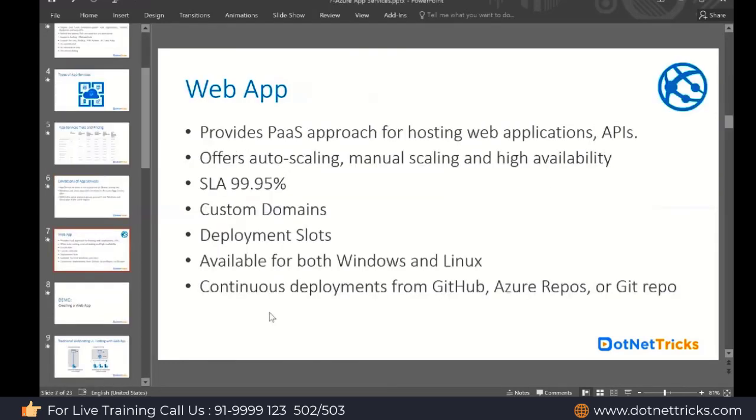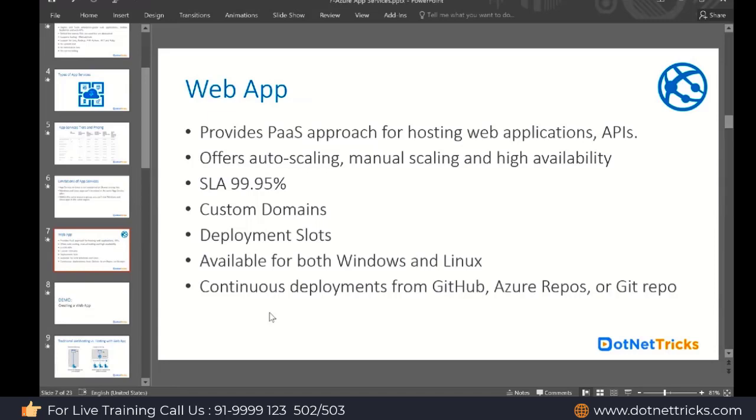So when it comes to web apps, they provide the PaaS offering, which I already explained, where you can deploy the web application and the API. And web apps support manual and auto scaling. The service level agreement they are offering is 99.95%. They have support for custom domains and deployment slots.